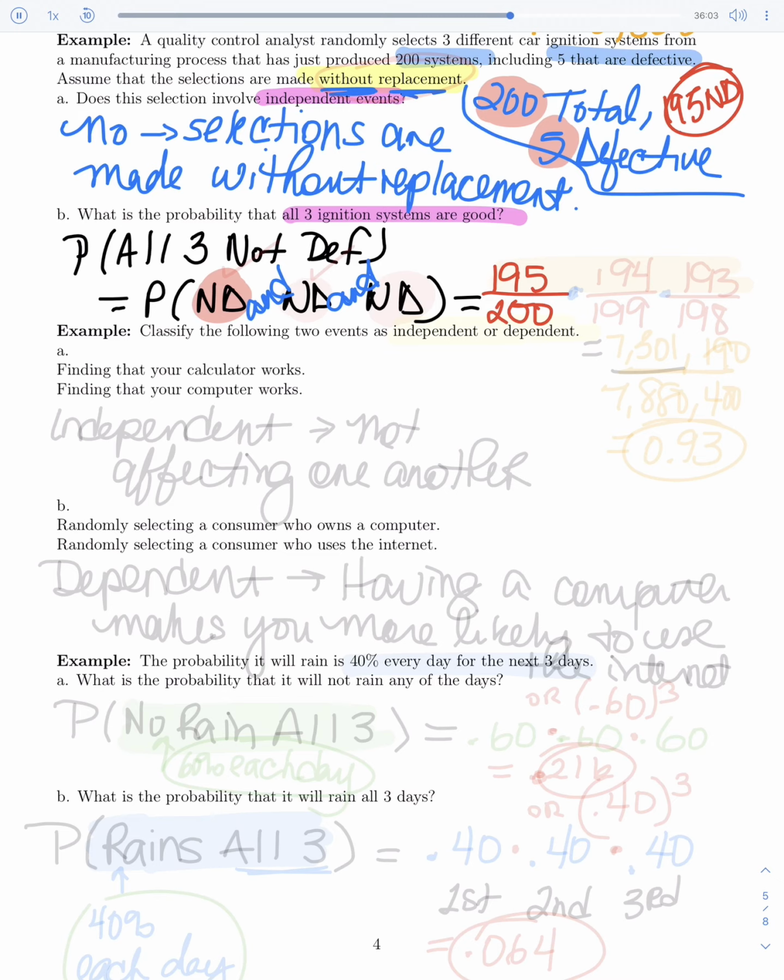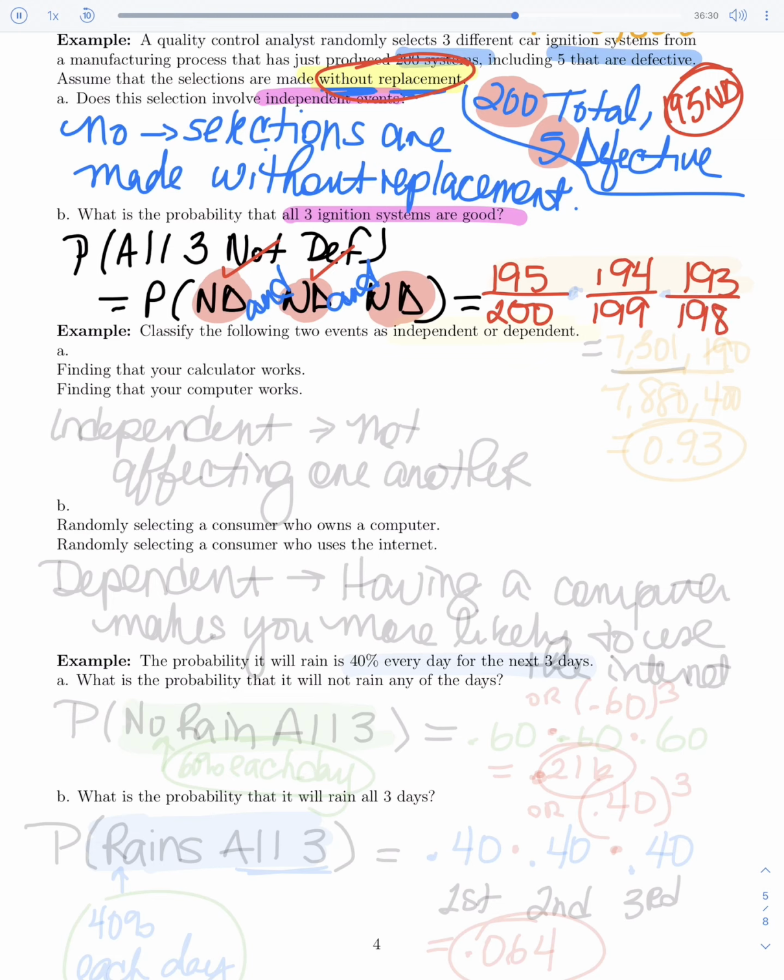Now the problem is, we said without replacement. So once I select that first non-defective item, for my second item I'm down to only 194 out of 199. Now I've had 2 selected. For my third one, I can't use either of the first 2. Now I'm down to 193 out of 198.